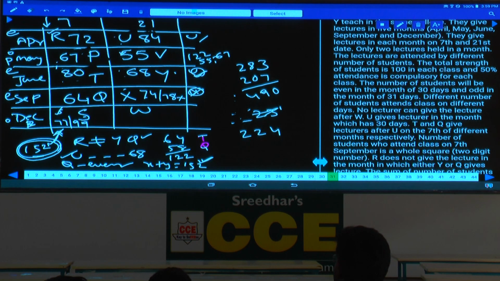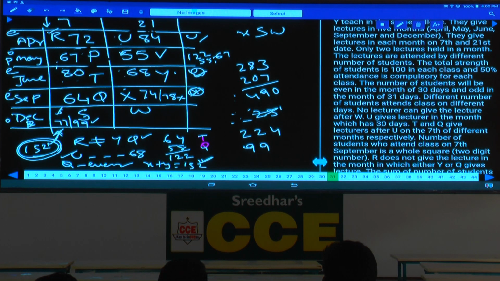We have taken the entire information, isn't it? Now how many more are left over here? Now 3 more are left over. What are those 3? X, S and W. Now let us check whether S can be 99 or not. If S is 99, then this can be 78. For example, if you take this as 78, then what is the total sum here?